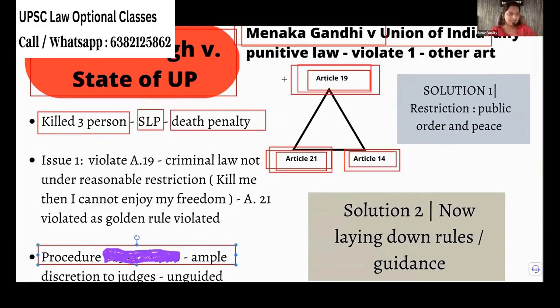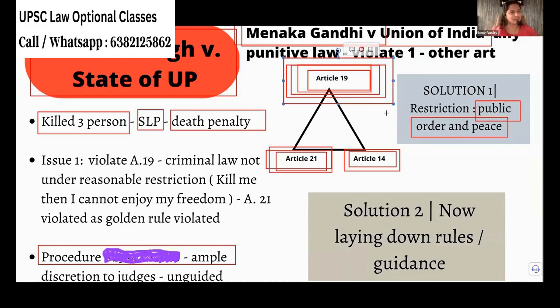First one, they told, see, come here. If Article 19 is being violated, Article 19 is not absolute. We have reasonable restrictions. For public order and peace, we can restrict Article 19. You can talk nicely, walk nicely, sleep nicely, but don't murder 3 people and try to do all these nicely. That's what the court told.